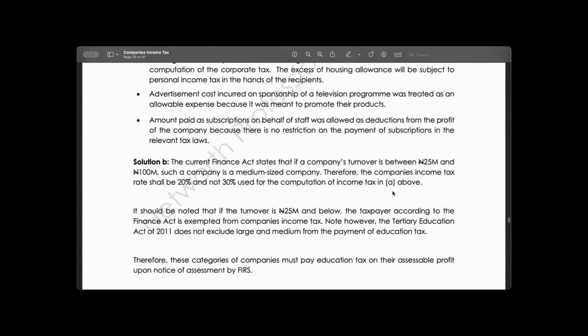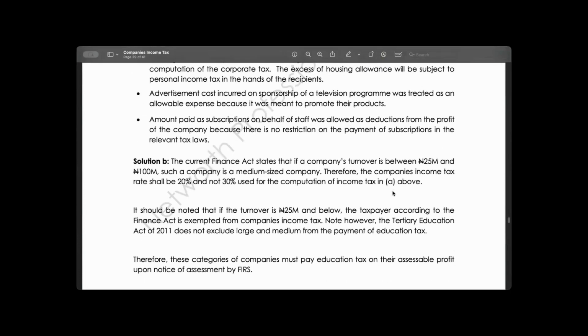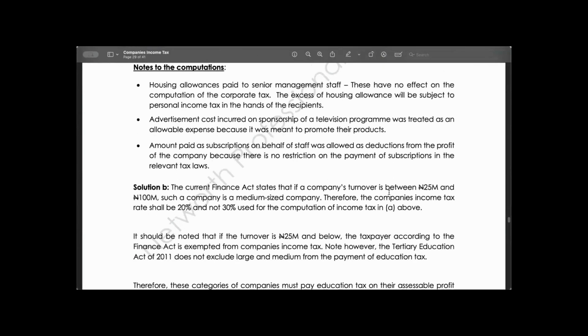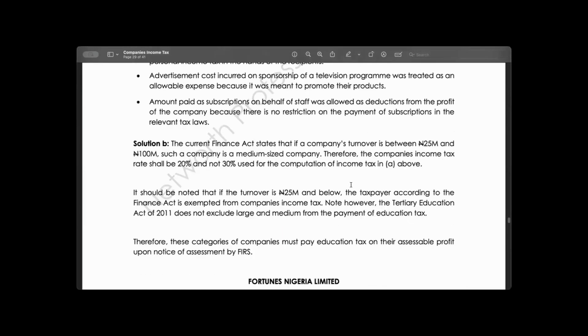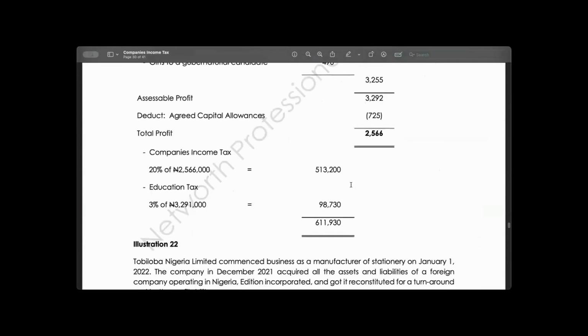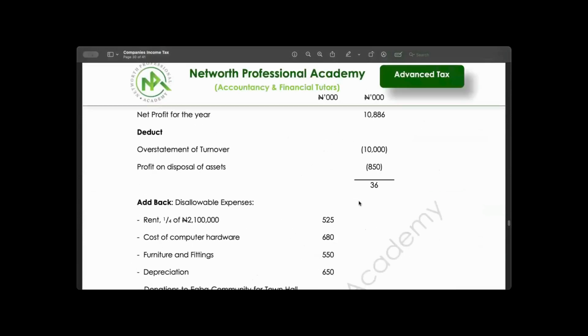If that is the case, the examiner is asking you, what would happen if this company were to be a company with a turnover that is less than 100 million? That means we are going to use 20% to assess them to tax, right? So we have computed it here, and we have used 20% to assess them to tax.